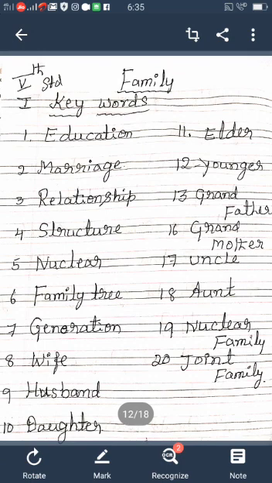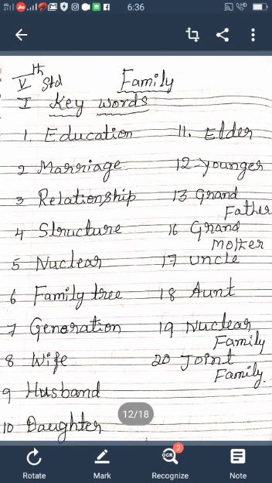Uncle. Aunt. Nuclear family. Last one is joint family. So these are all the keywords. Once again I read all the words.